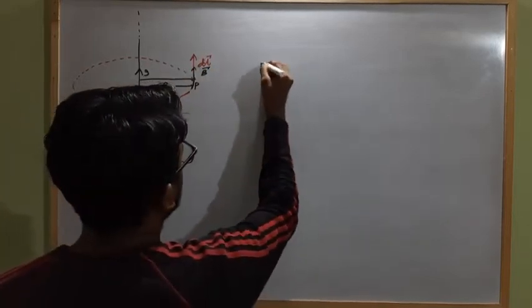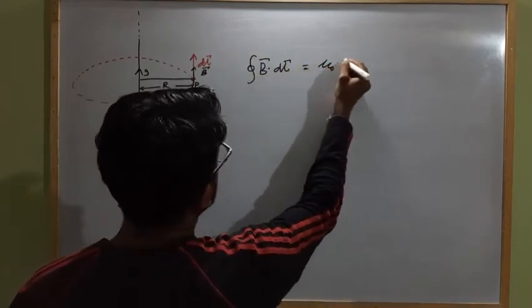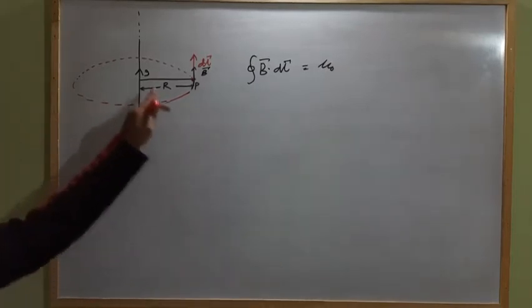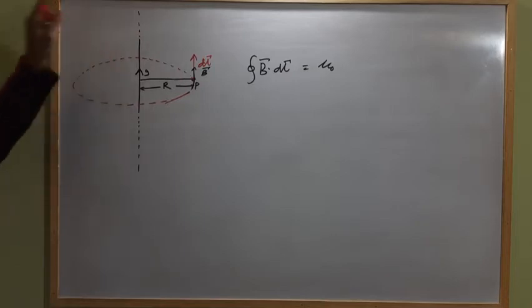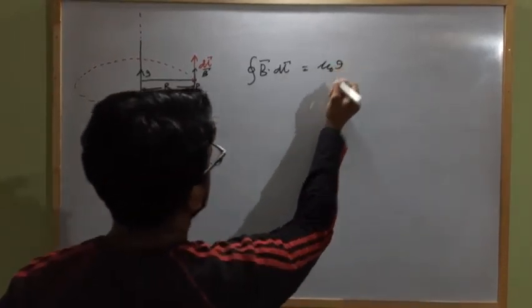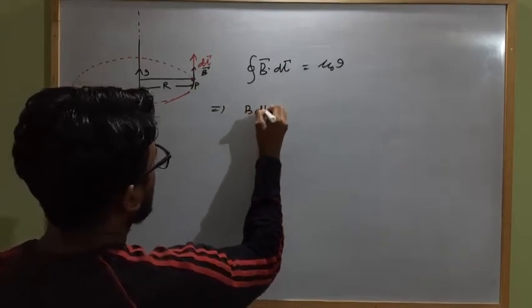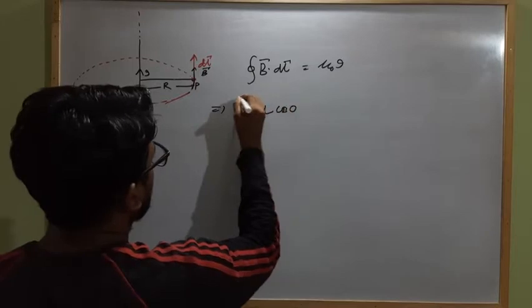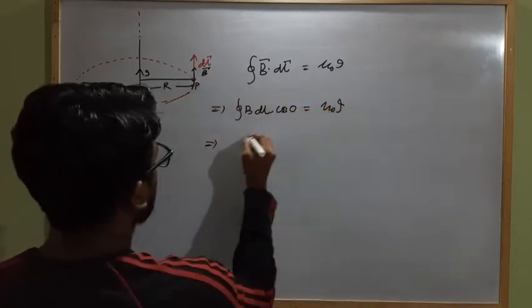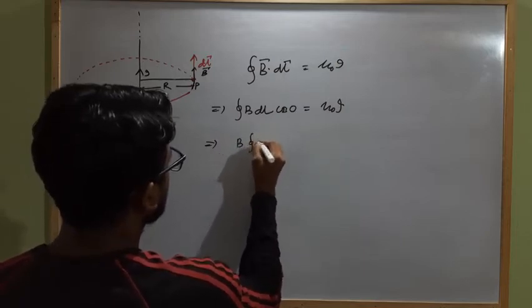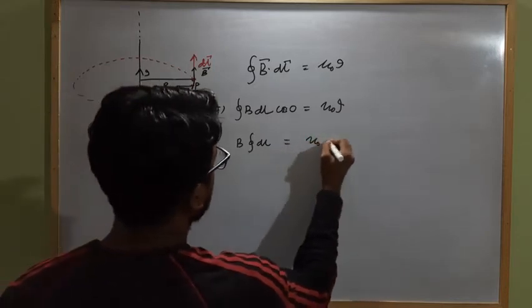So by Ampere's circuital law, the closed integral of B dot dl will be mu naught I enclosed. What is I enclosed? The current enclosed by this Amperian loop is how much? I, because this is the only current carrying conductor, which carries current I. This implies the closed integral of B dl cos 0 will be mu naught I. So this becomes B times the closed integral of dl, because B is constant at each and every point, equal to mu naught I.